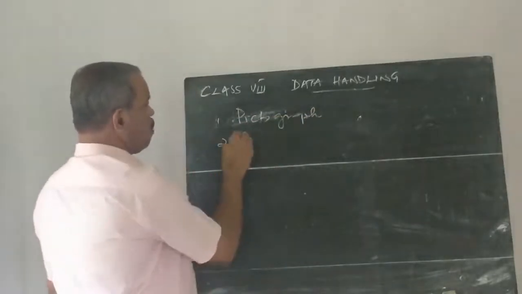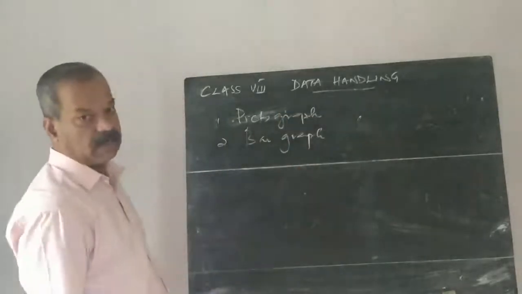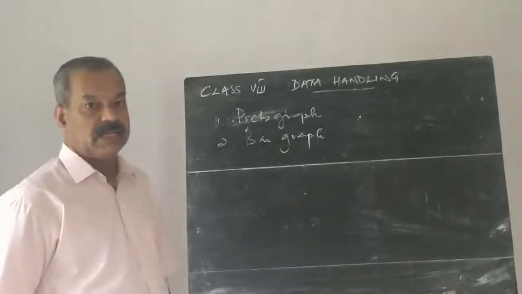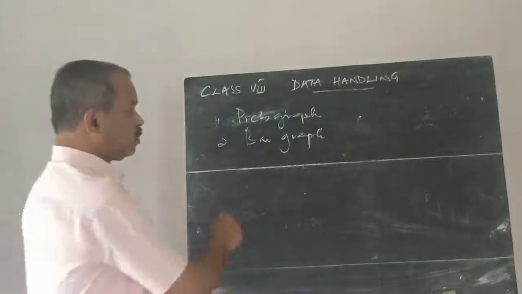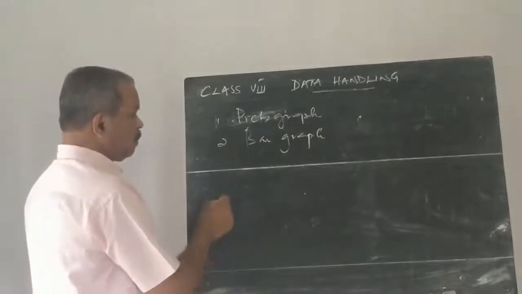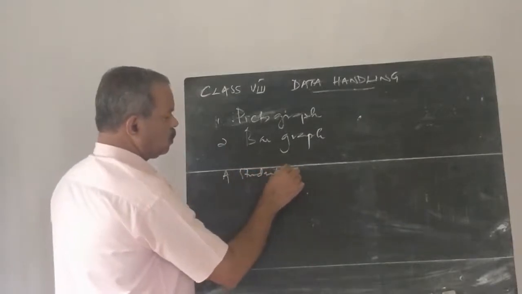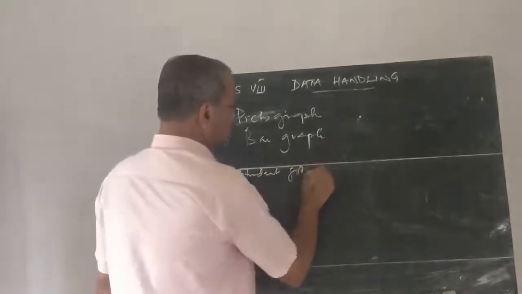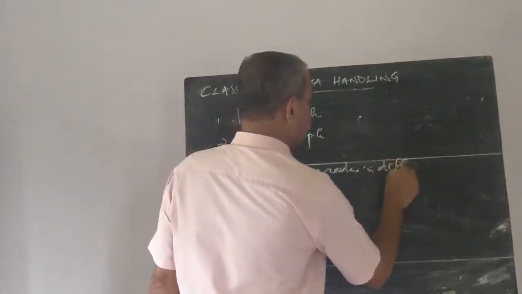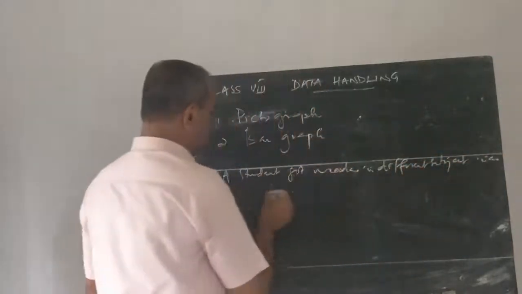Second one, bar graph. What is a bar graph? We can represent data by erecting bars on the horizontal line with respect to the measures given on the vertical line. For example, suppose a student got marks in different subjects in an exam as given below.